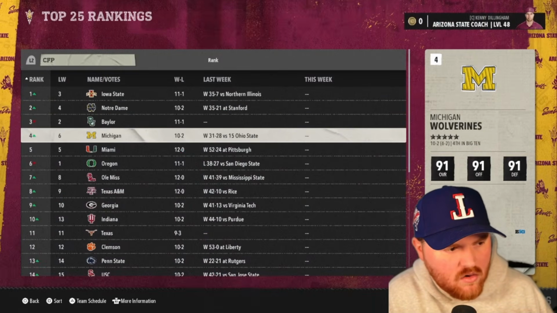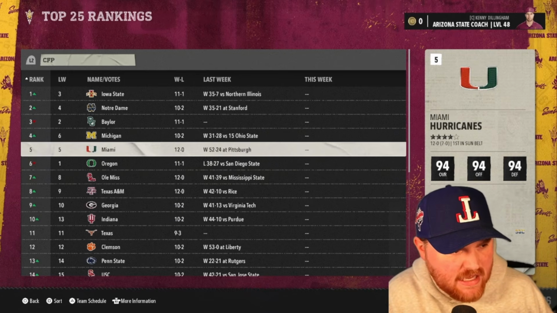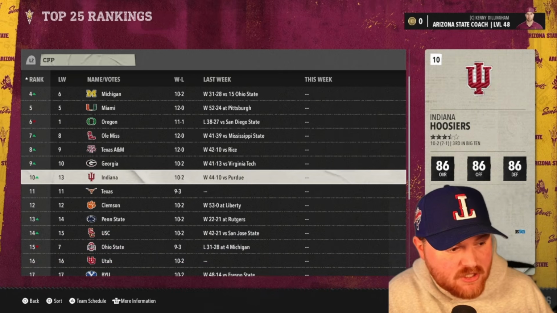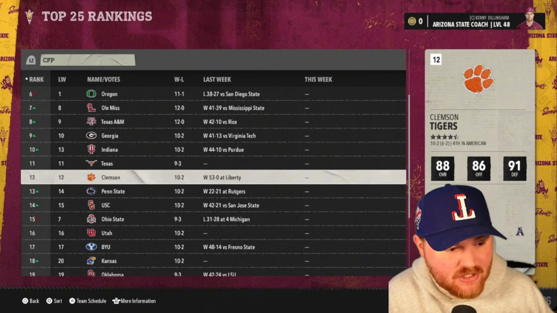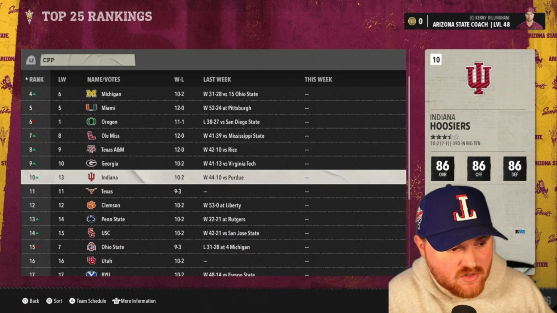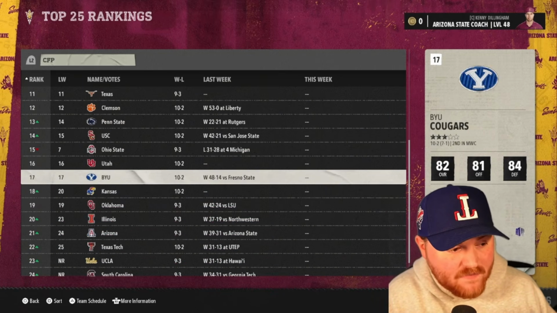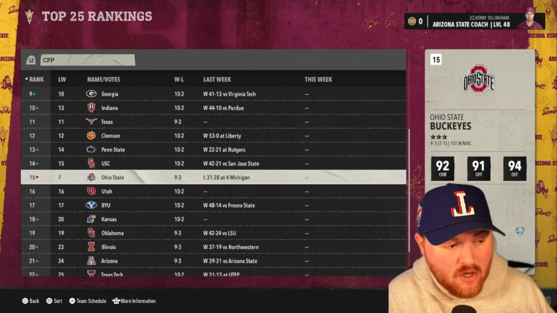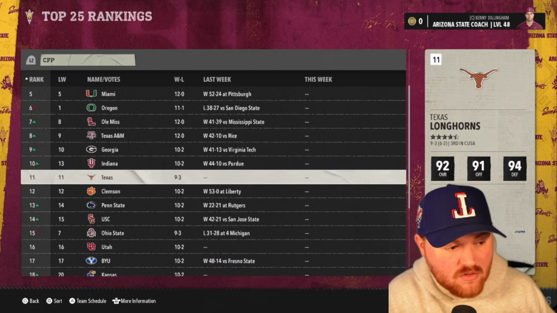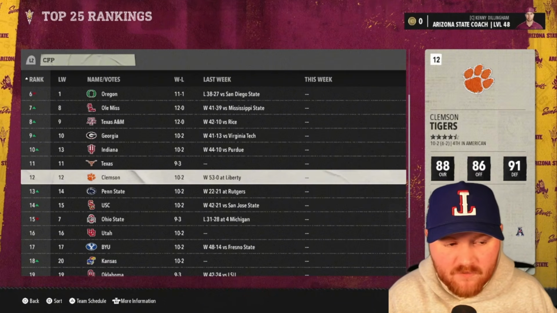Okay, so Michigan is in out of the Big 10 and not in a Big 10 championship game. Indiana is an interesting one because we could see some teams jump them. Probably not. Texas also is right on the edge there. Clemson is also on the edge here. These 3 teams, it'll be interesting. Penn State could be jumping. USC could be jumping. All of these teams have a game to play. These 5 teams here, Penn State, USC, Ohio State, Utah, BYU, all have a game to play. These 3 do not: Indiana, Texas, Clemson. So we'll see if they jump them based on conference championship game results.